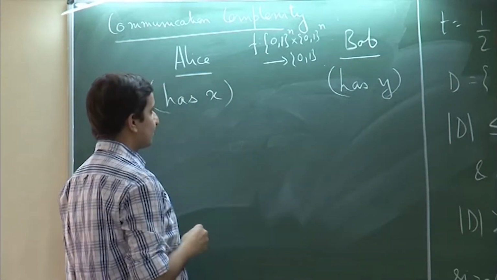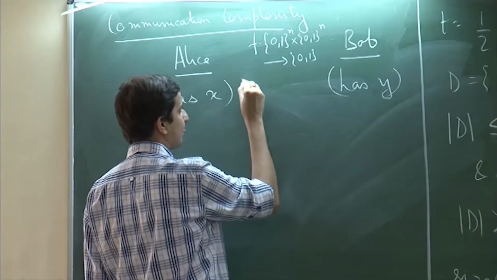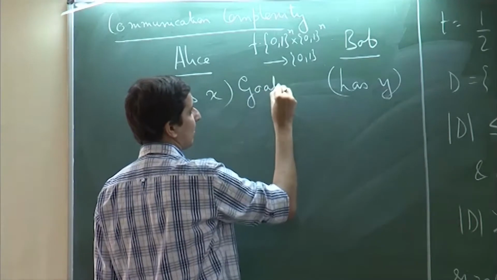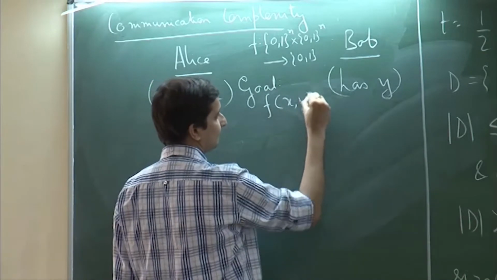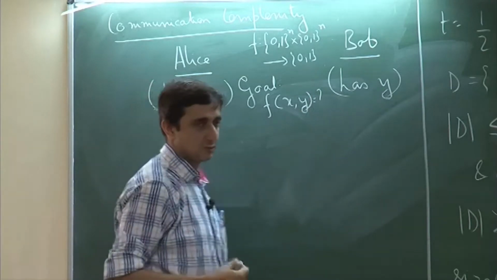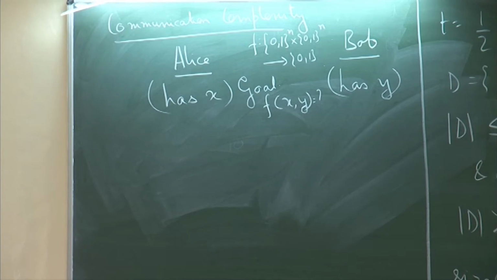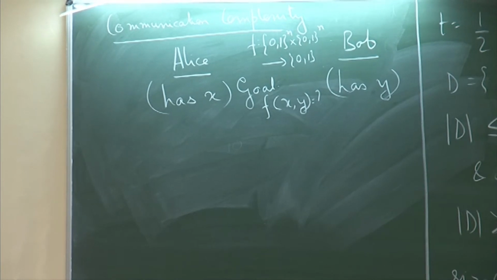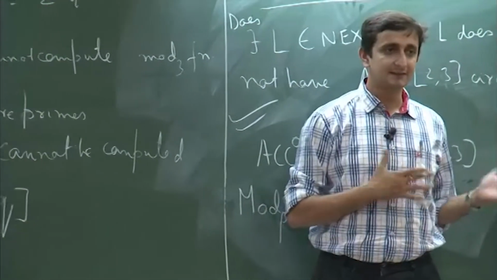And as I said, the goal is to compute f of x comma y. The entire input is not presented to both the parties. The first party gets one half of the input and the second party gets the other half.